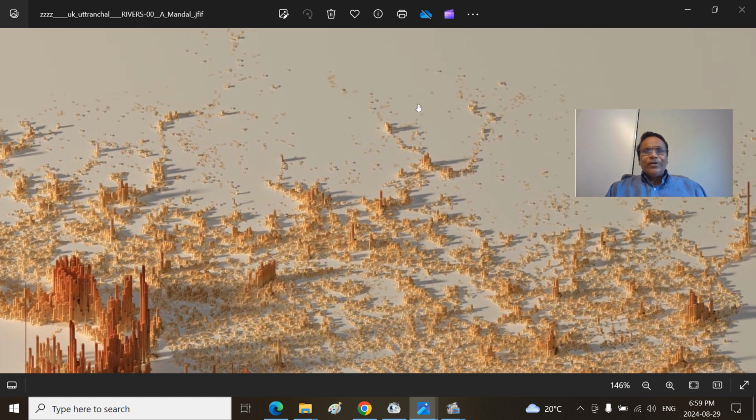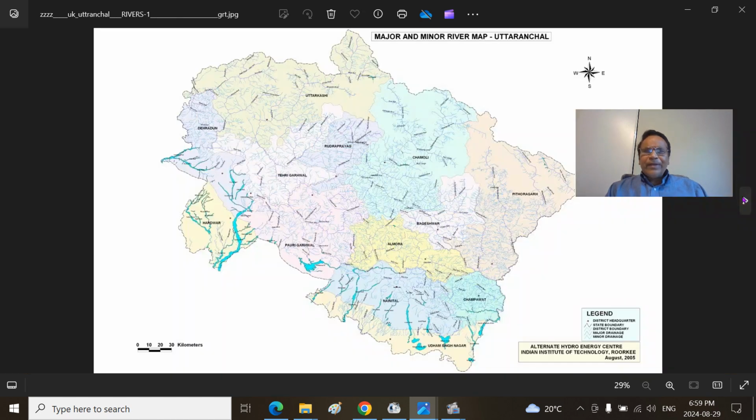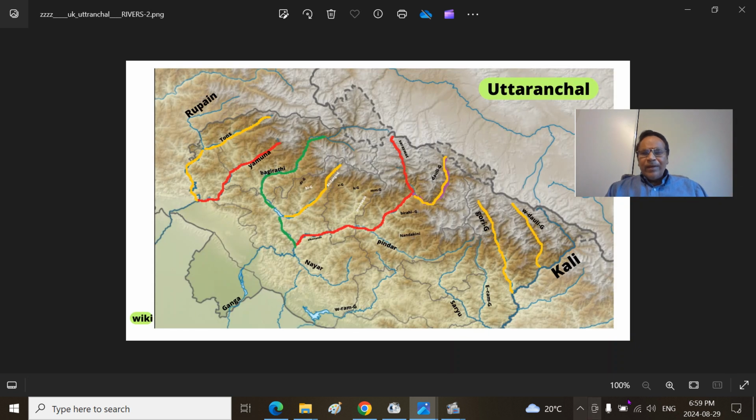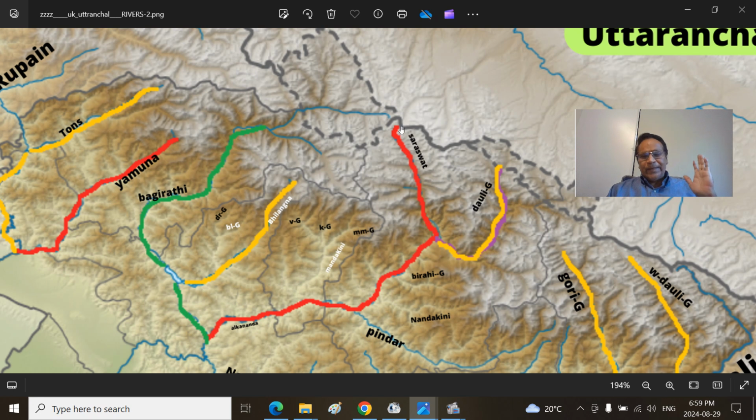So by looking just at that, this is the Mandakini River. This will be the Rudraprayag. You can see very interestingly, and we have seen that, the same thing we are looking at from a different perspective. Always remember two rivers. This is the Alaknanda River. This is the Bhagirathi River.